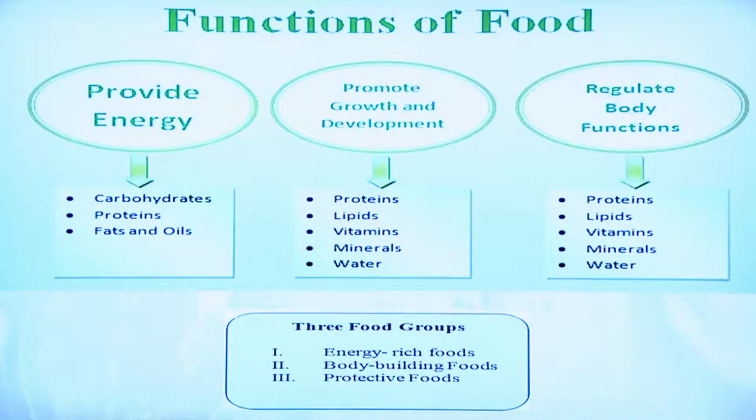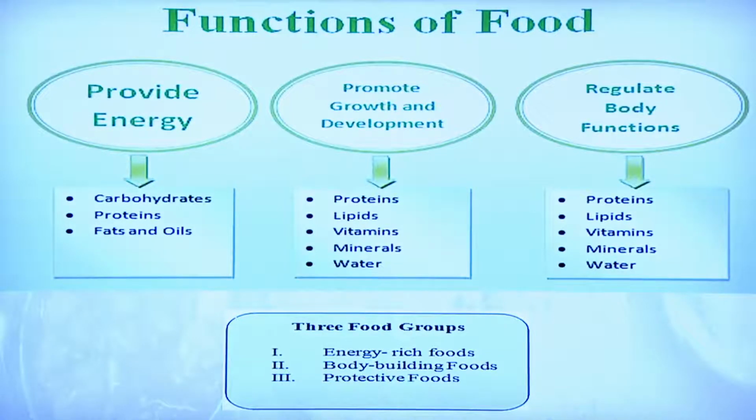The popular one is the 3 food groups, which is easy to learn: energy rich foods, body building foods and protective foods. Or we can also say the foods which provide energy are carbohydrates, protein and fats or oils. Body building foods are necessary for growth and development. Protein, lipids, vitamins, minerals and water are included in the body building foods.